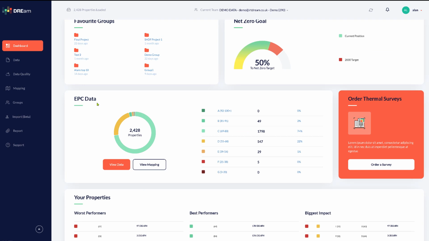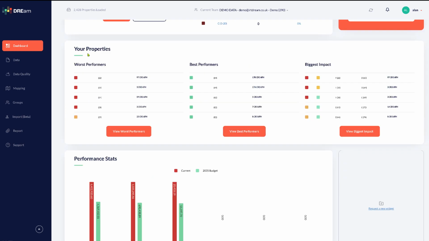Further down we then have information on EPC data. This gives you a total number of properties, a breakdown of each band, the number on each, and the percentage that equates to from your stock. You have the option of ordering thermal surveys on this page as well.